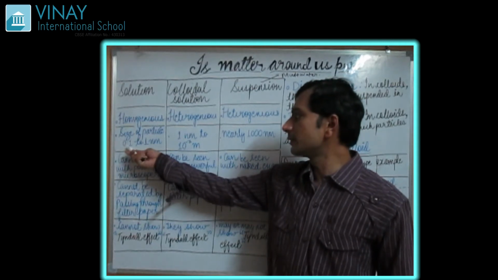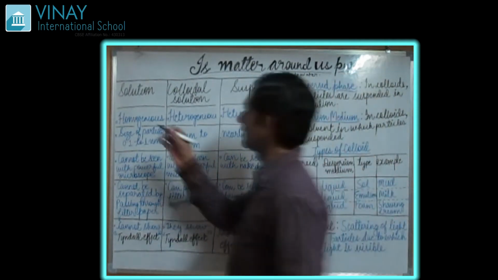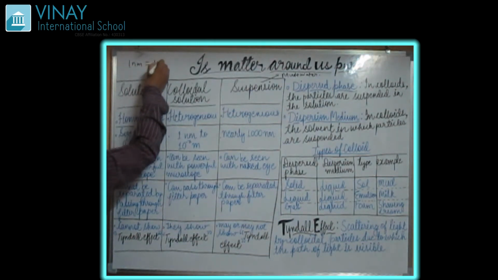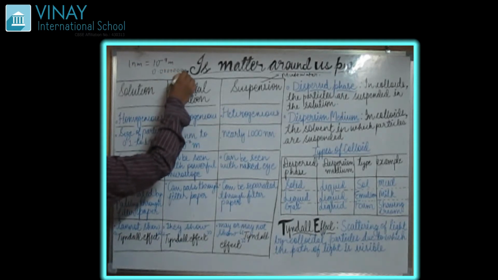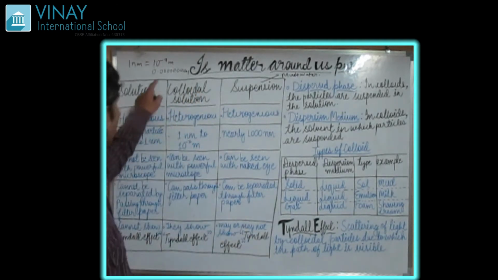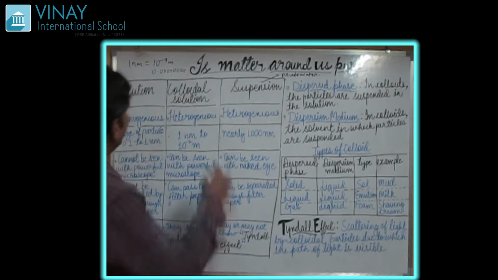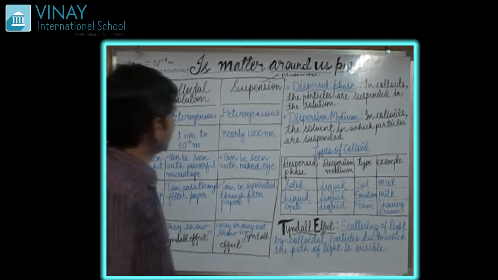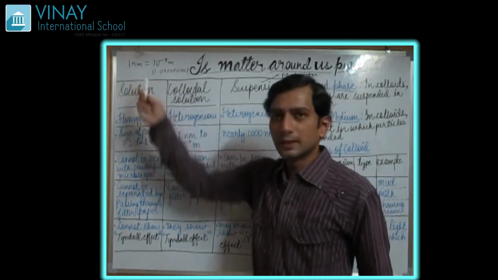Then what is the size? That is 0.1 to 1 nanometer. Nano means 10 to the power minus 9. Nanometer means 10 to the power minus 9 meter. 10 power minus 9 means 0.000000001, that is eight zeros after the decimal and then 1. So this is 10 power minus 9 meter. This much small size of particle is 1 nanometer.